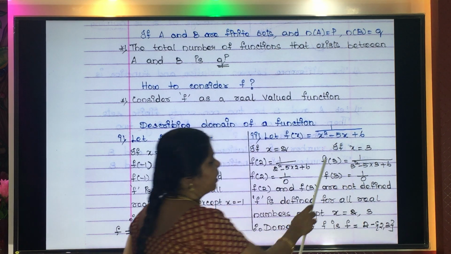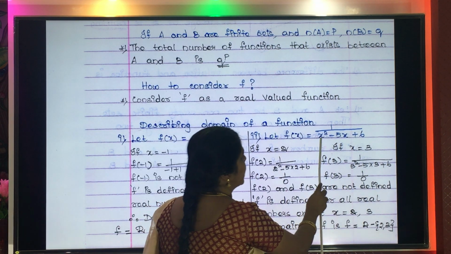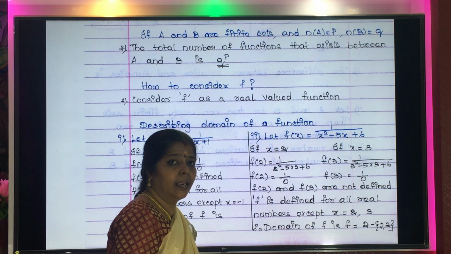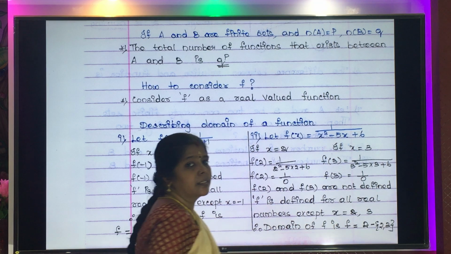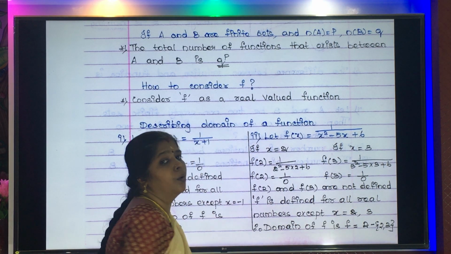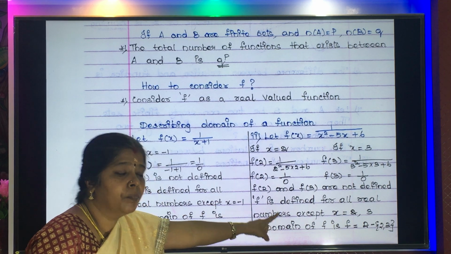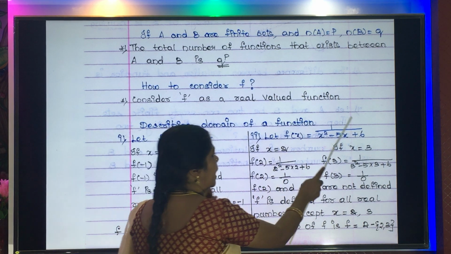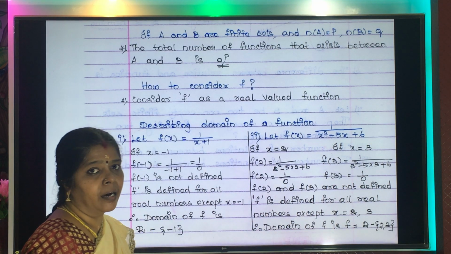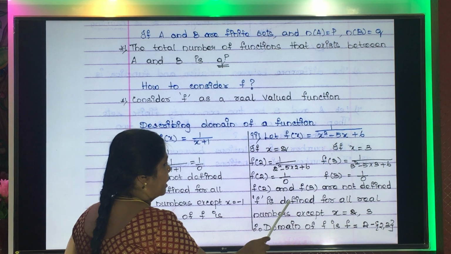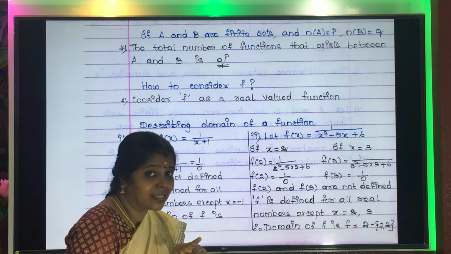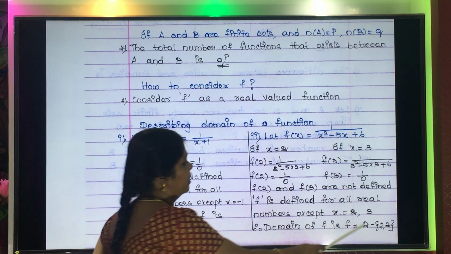Similarly, when you put x equal to 3 also, you will get 3 squared minus 5 into 3 plus 6. 3 squared is 9, 9 plus 6 is 15, minus 15. 15 minus 15 is again 0. So in this sum, when you put x equal to 2 and x equal to 3, you are getting undefined. They are not defined. Okay. So f is defined for all real numbers except what? Except x equal to 2 and 3.